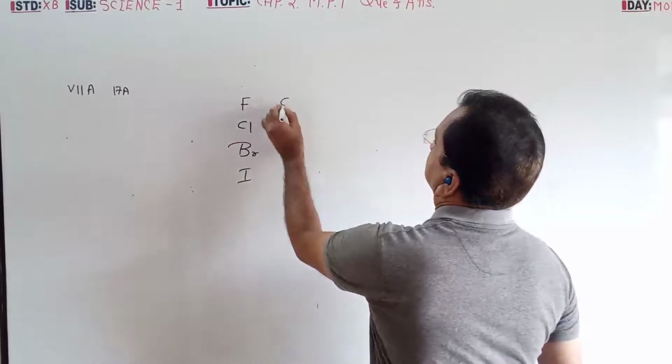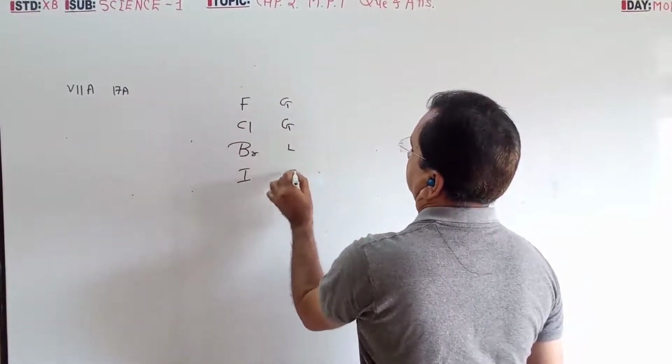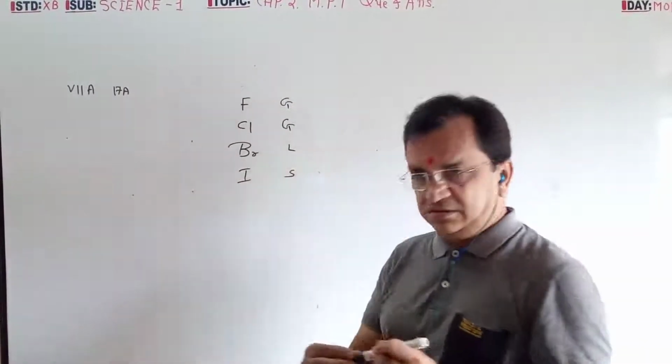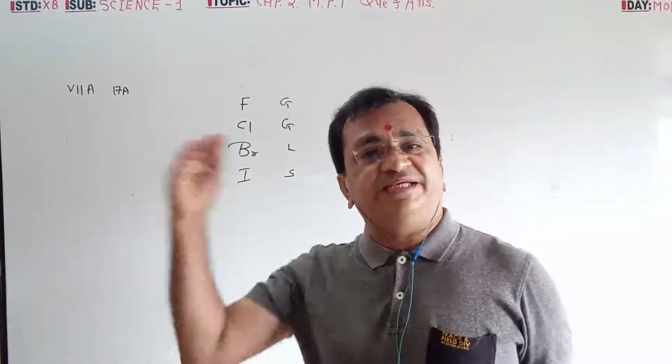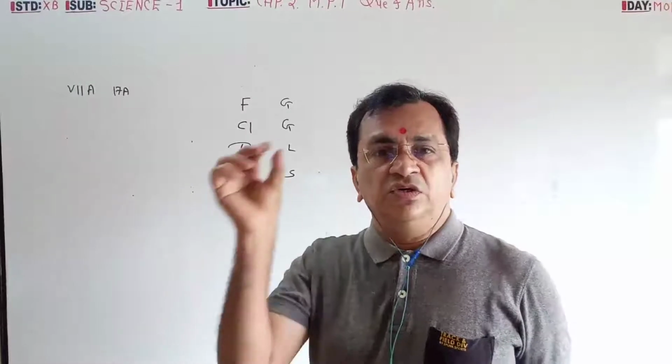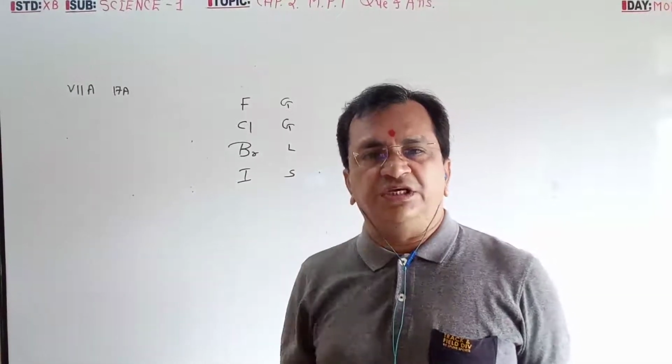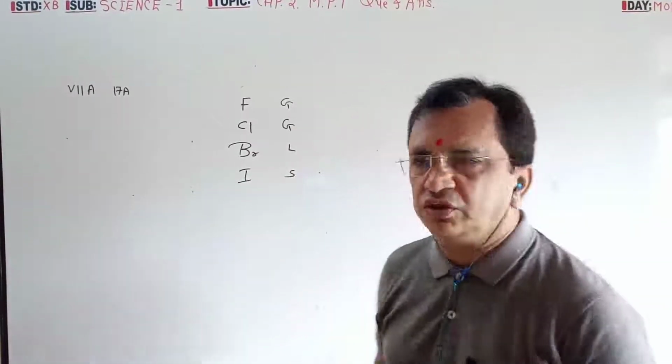This is gas, this is liquid, this is solid. Seventh group: fluorine, chlorine, bromine, iodine; gas, liquid, solid. So radius goes on increasing, volume goes on increasing.